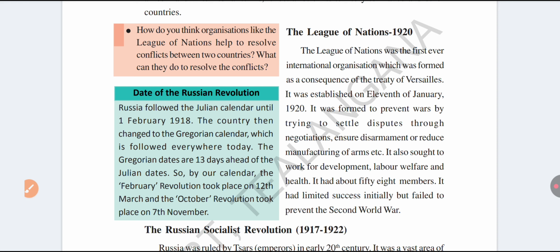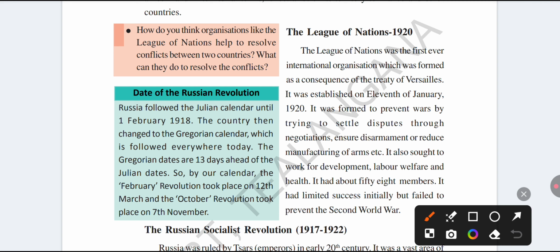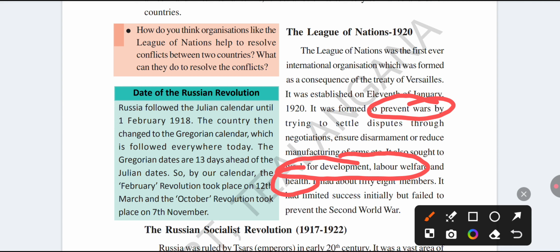The League of Nations' objective is to prevent wars between the countries and settle the disputes between the countries through negotiations. Negotiations means discussions. And also it ensures to reduce the manufacturing of arms. And also it works for the development of labor welfare and health.